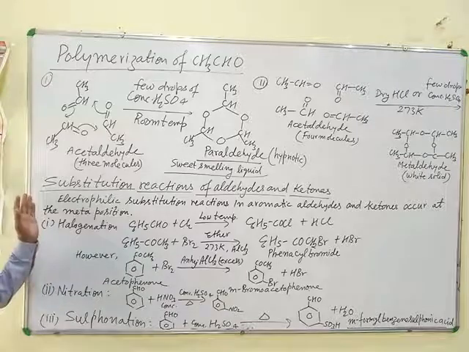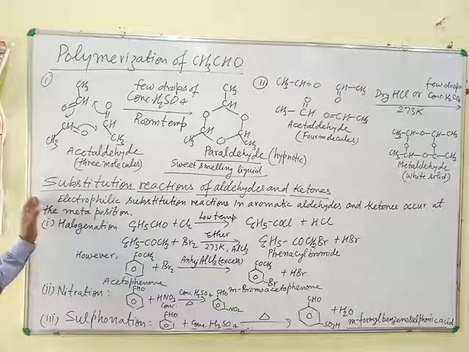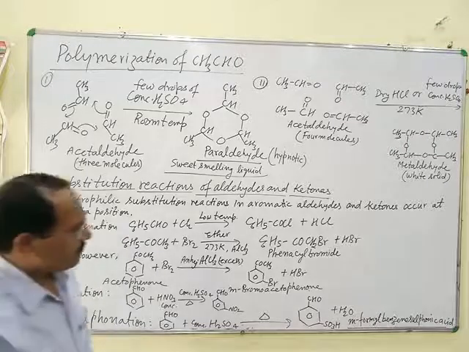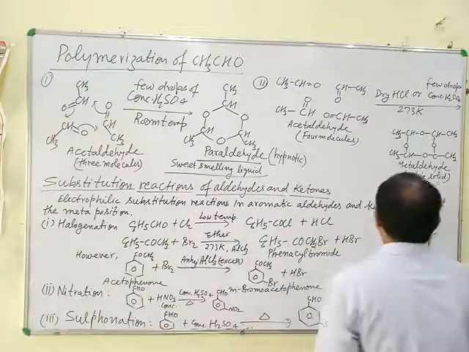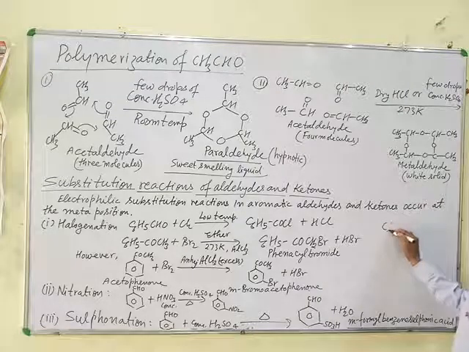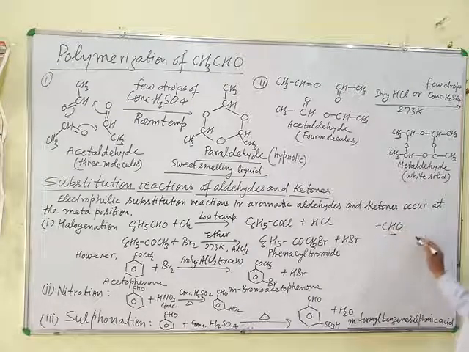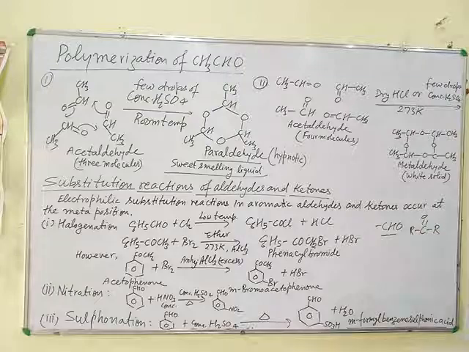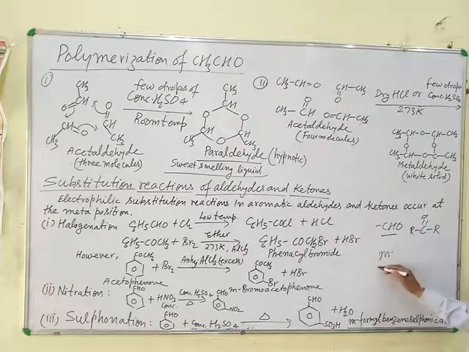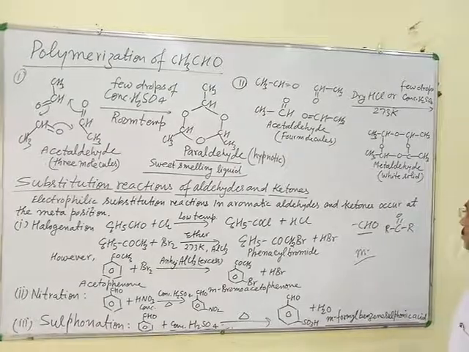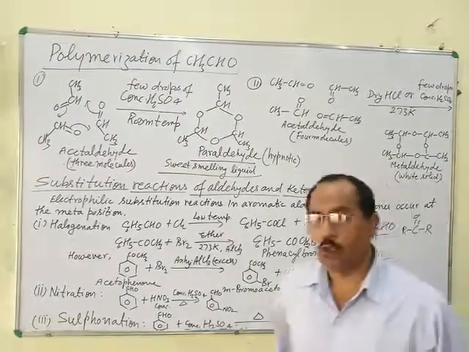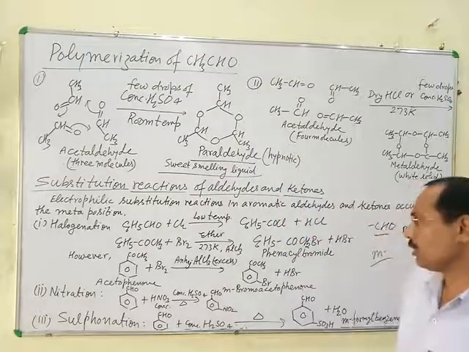Now, the last type of reaction of aldehydes and ketones is electrophilic substitution reactions. Since the aldehyde group, CHO group, and the ketonic group, both the groups are meta-directing. These groups are meta-directing and deactivating towards electrophilic substitution reaction.